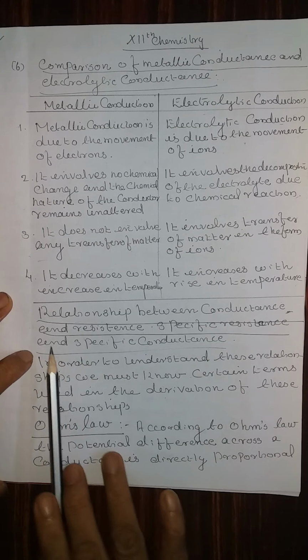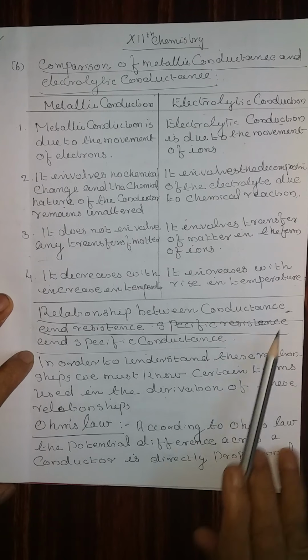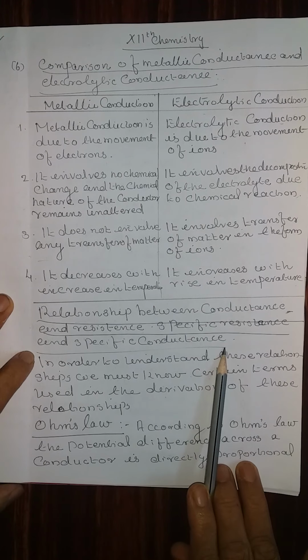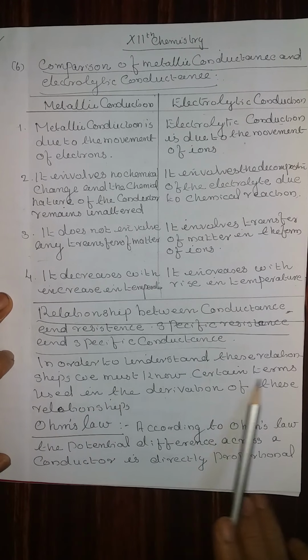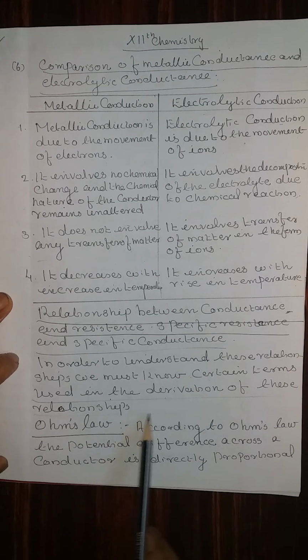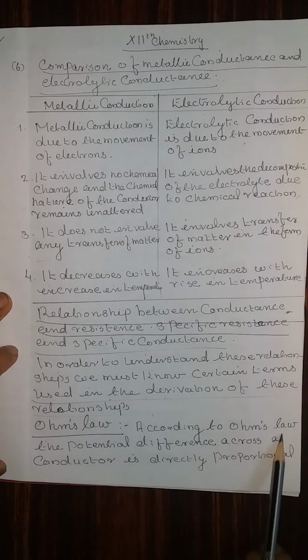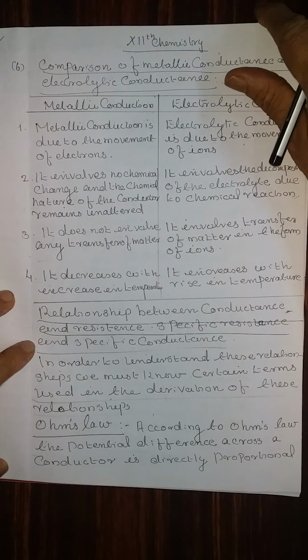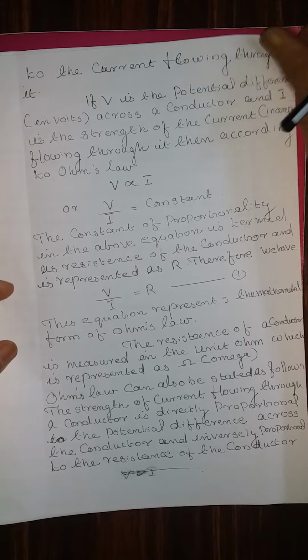Relationship between conductance and resistance. Specific resistance and specific conductance. In order to understand the relationship, we must know certain terms used in the derivation of these relationships. First one, Ohm's law. According to Ohm's law, the potential difference across a conductor is directly proportional to the current flowing through it.